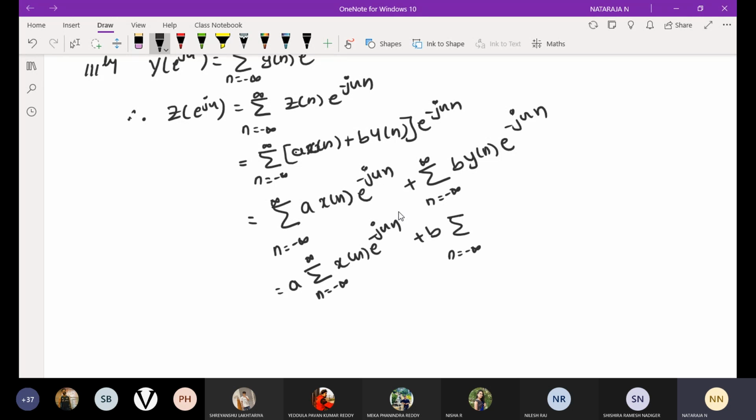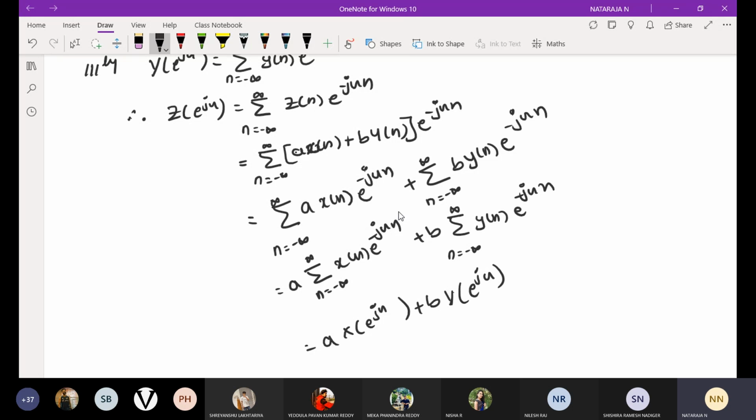Summation n is equal to minus infinity to infinity y of n e power minus j omega n. Now we already know the definition of DTFT. I can replace summation n is equal to minus infinity to infinity x of n e power minus j omega n as X of e power j omega. a will remain the same, plus b into Y of e power j omega I can replace.